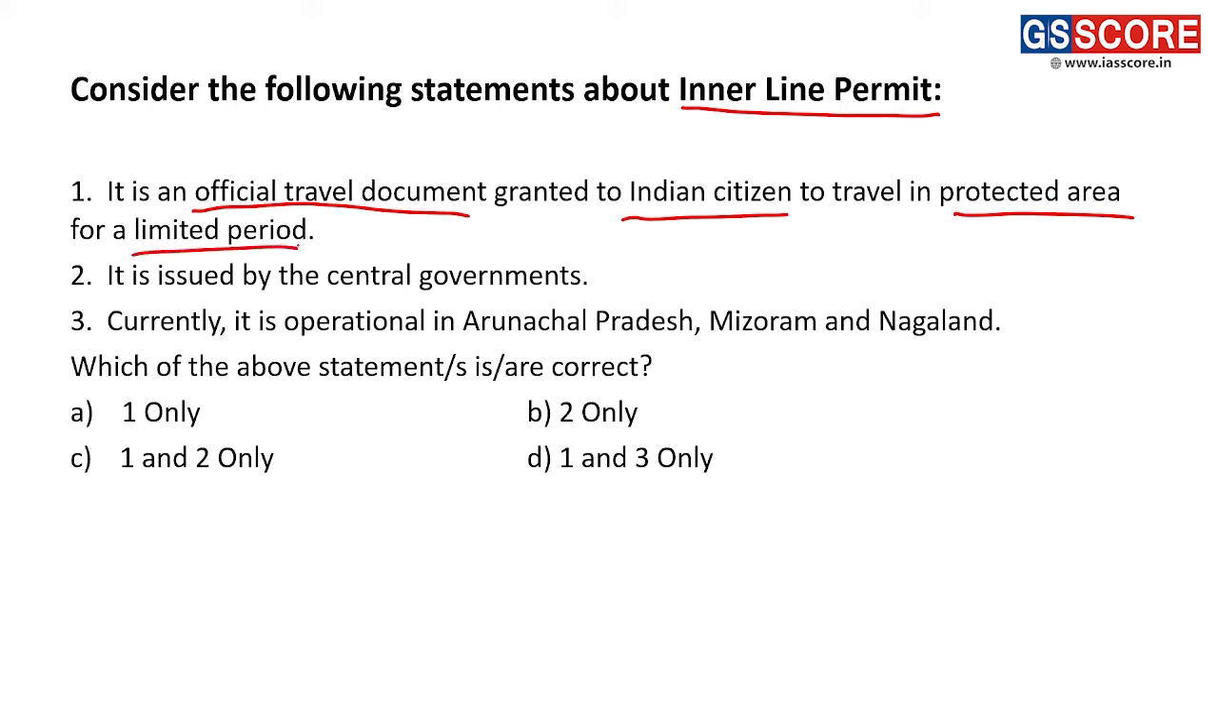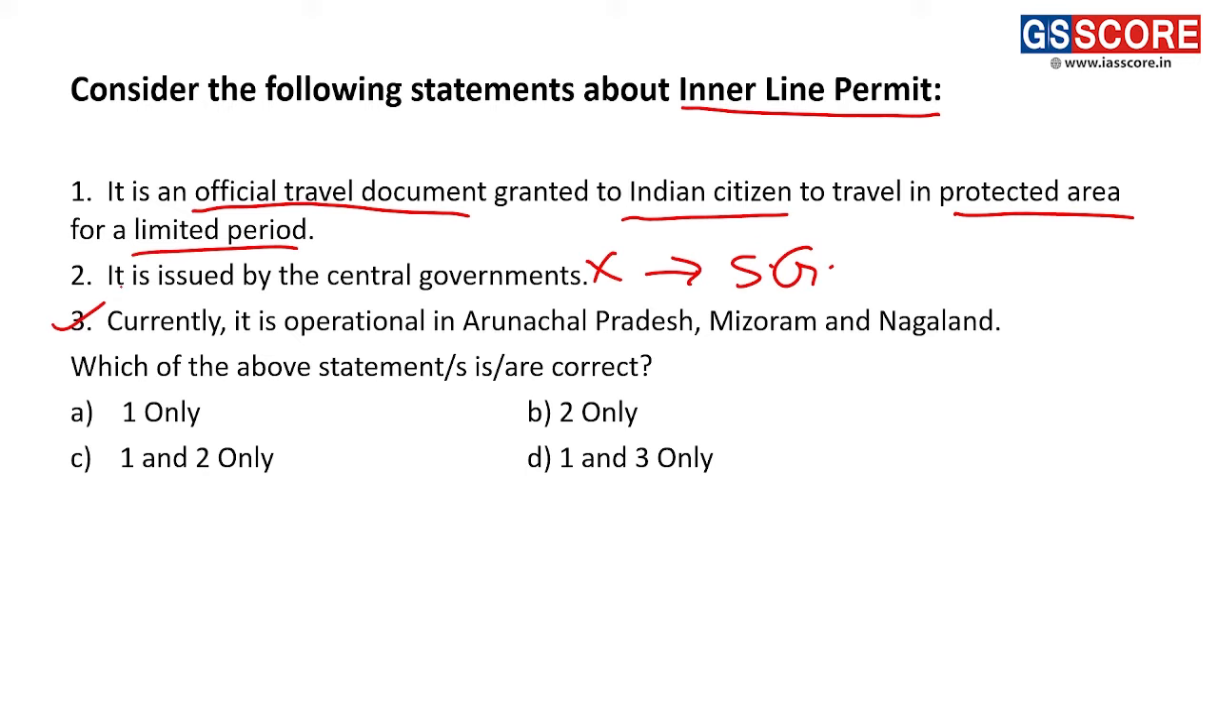This statement is absolutely correct. Inner line permit basically is an official document that is given to Indian citizens so that they can travel into those areas which are protected for various reasons. We will talk about the reasons. Don't worry about that. Second, it is issued by central government. No, this statement is wrong because inner line permit is issued by state government. And third, it is currently in operation in Arunachal Pradesh, Mizoram and Nagaland. Again, this particular statement is also correct.